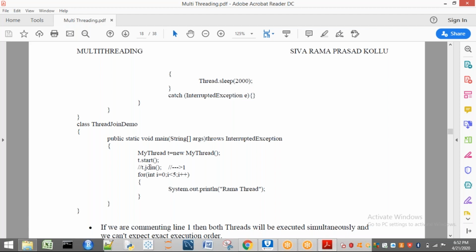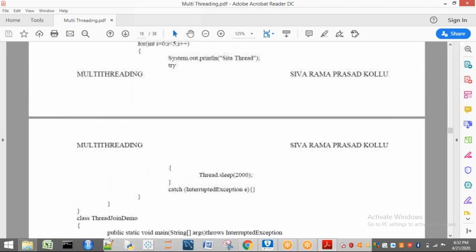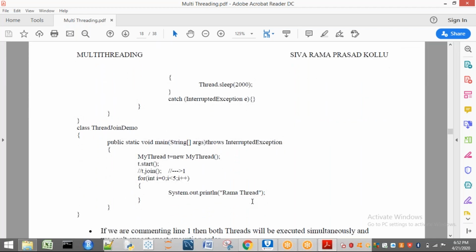For example, if there is a T dot join, now listen carefully. If T dot join is there, who is executing the statements here? Your main thread. That means main thread is saying T dot join: until the completion of T's task, I will not perform my task. T's task is to print Sita thread 5 times after every 2 seconds. So it will print 5 times. After completing this task only, your main thread is going to execute Rama thread. The reason is your main thread is saying, I will wait until T's execution. Okay, that is the case.